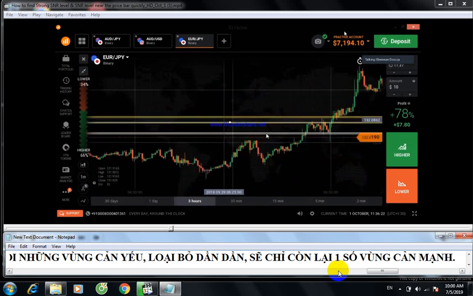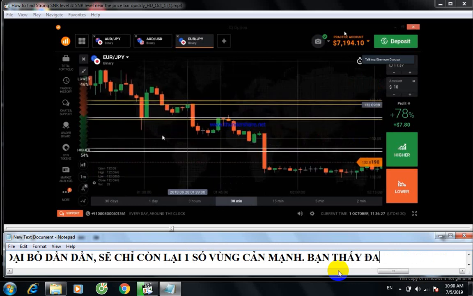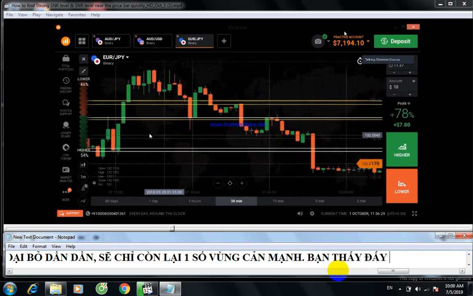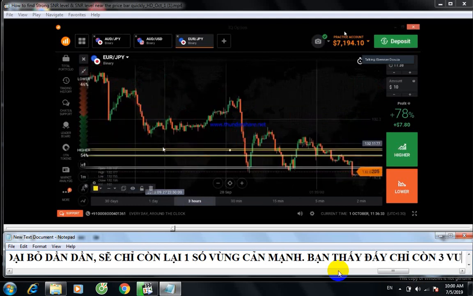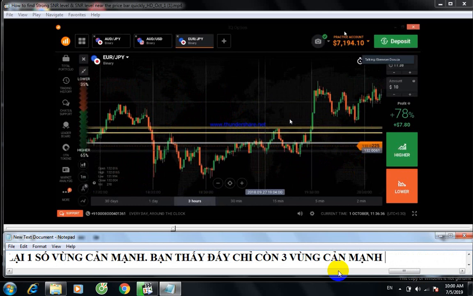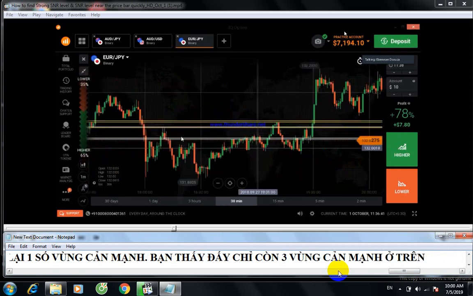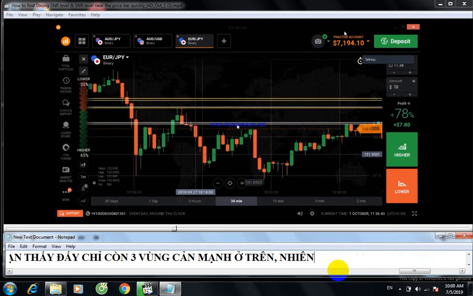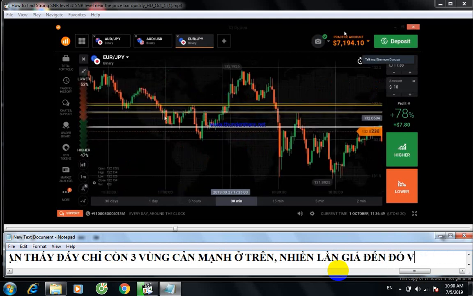When the market comes to this level, it reverses, right? It means this is a strong level. You can trust this level. It reversed, right? This is the rejection from the same level. So these two levels are strong levels. We can trust these levels.